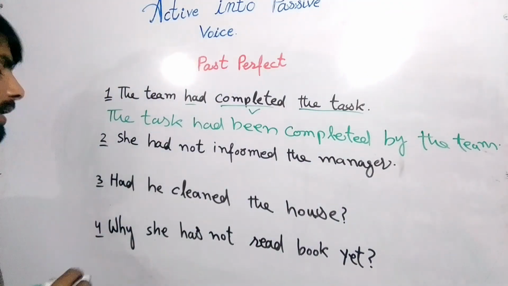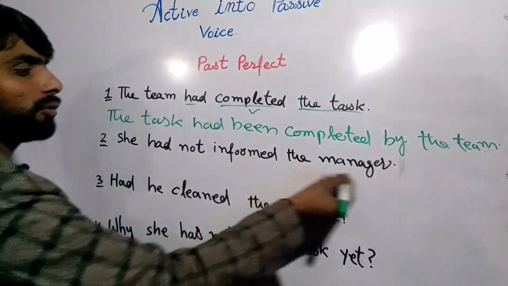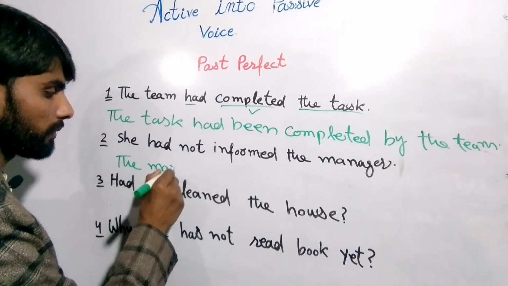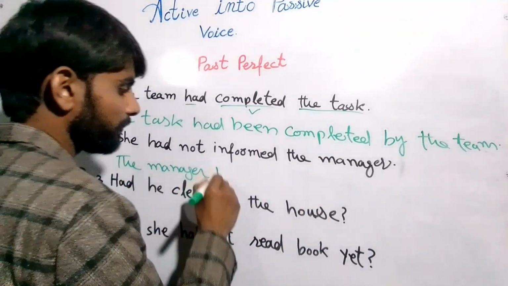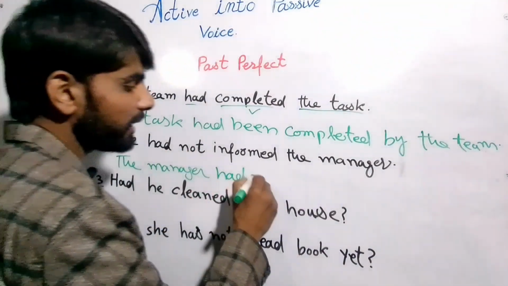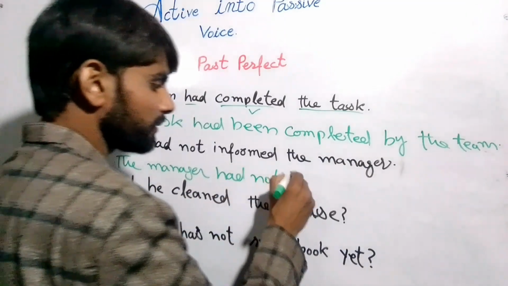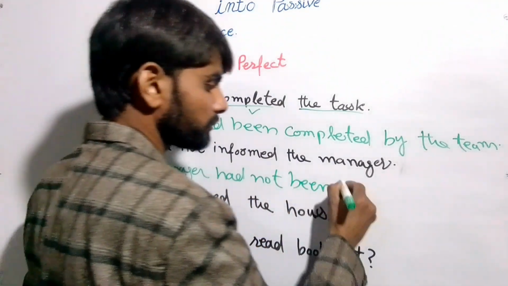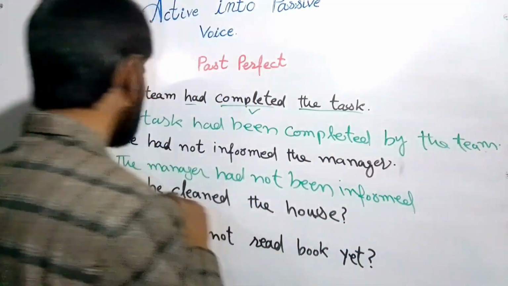Right. And next is, she had not informed the manager, right? So here the object is the manager. The manager had, right? So here also we are using not, right after had. The manager had not been informed by her,